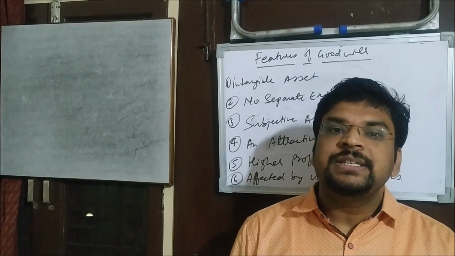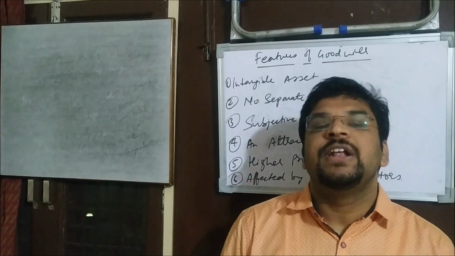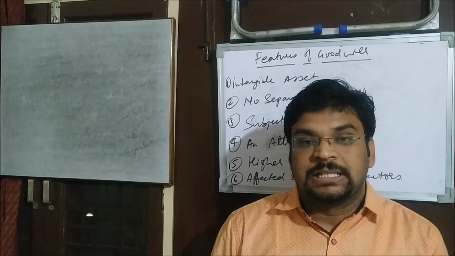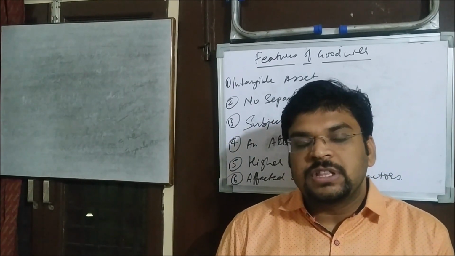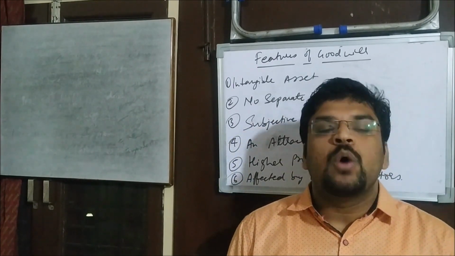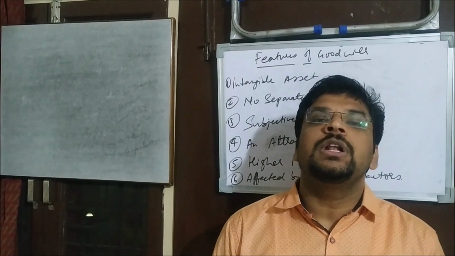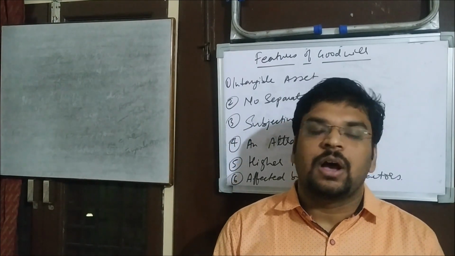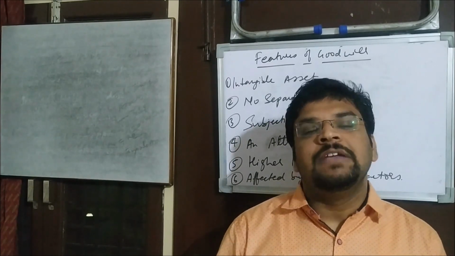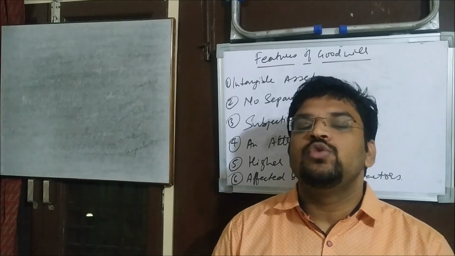So this is the subjective assessment of the valuer. If the valuer thinks that this particular business is more valuable, and that he can make more profit, then he will estimate a higher value of the goodwill, and vice versa, he will estimate a lower value of the goodwill.